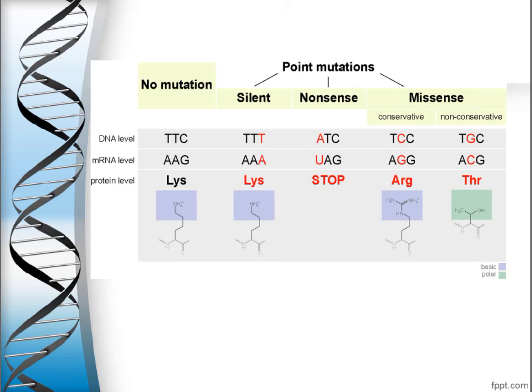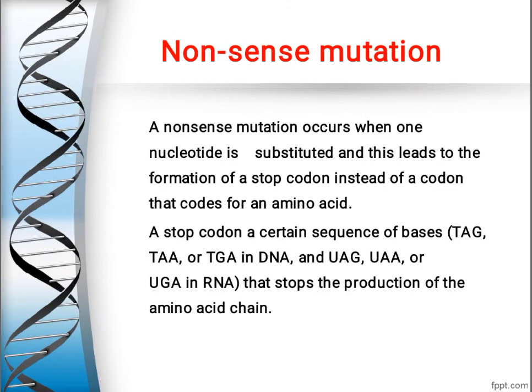So both have different properties. So this is called non-conservative. So this is how point mutations occur in the genome by addition or deletion of a single nitrogen base.